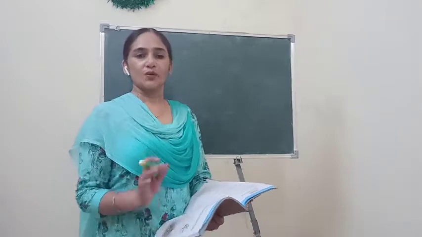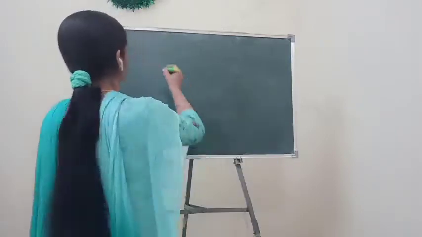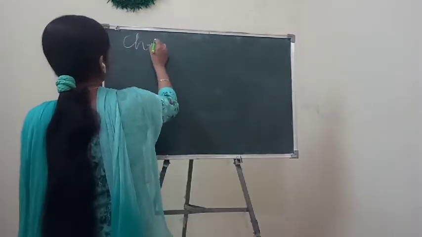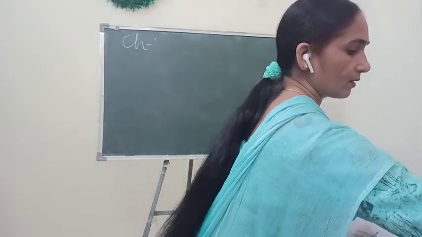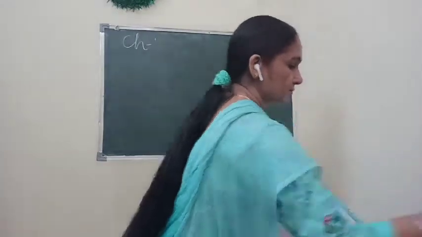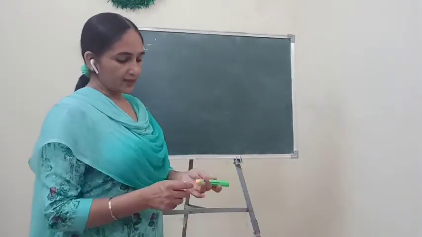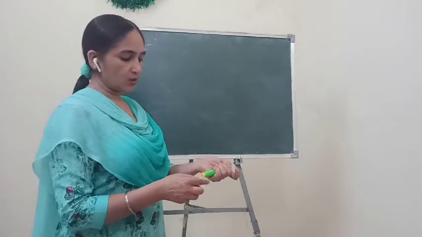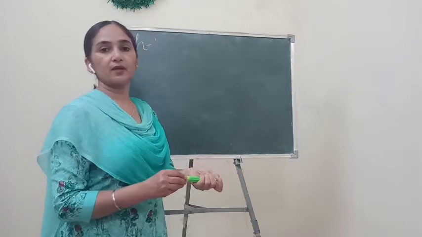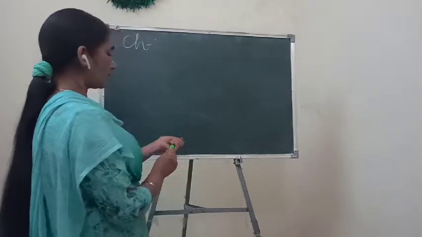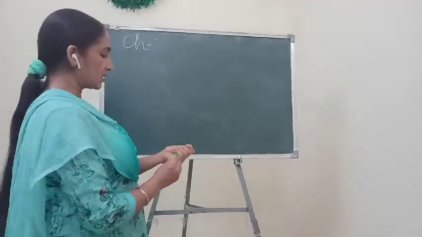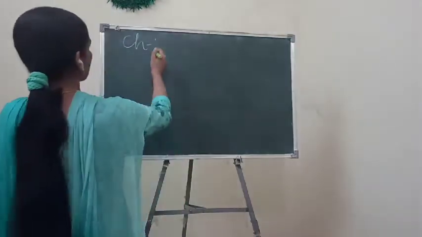Okay, so your chapter number 5 is plant parts and their functions. You know that a plant has different parts, and what the different functions of these parts are, that also we will study in this chapter.